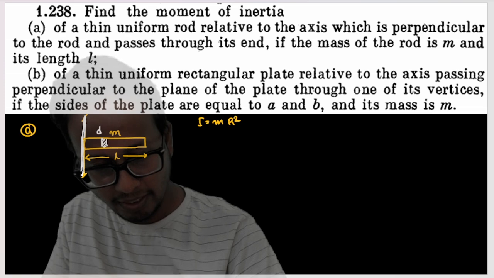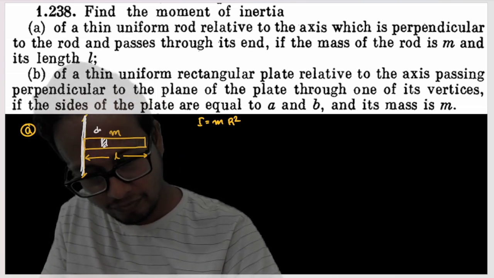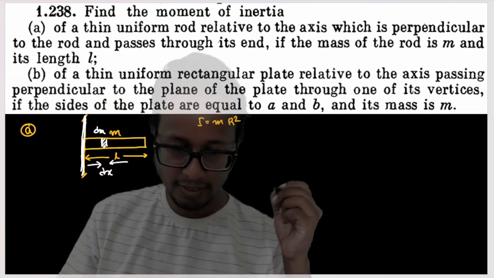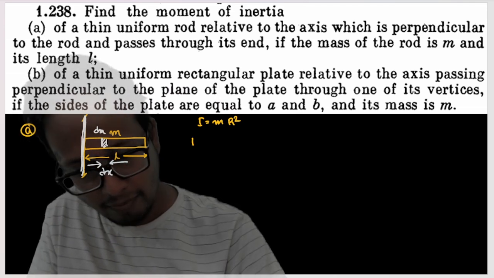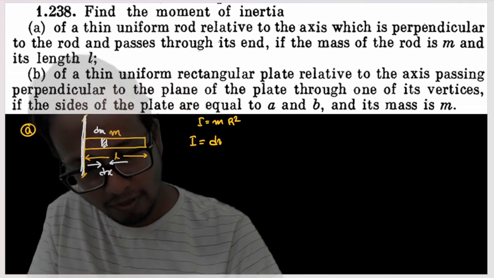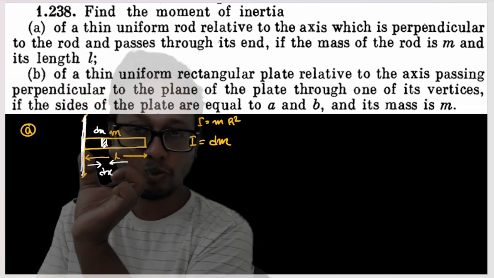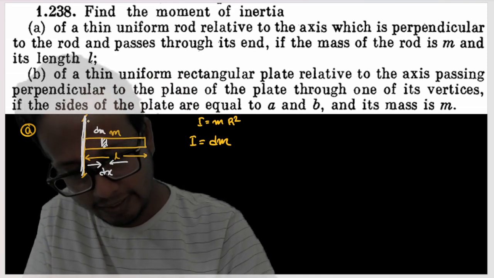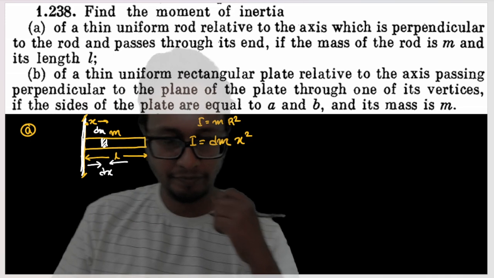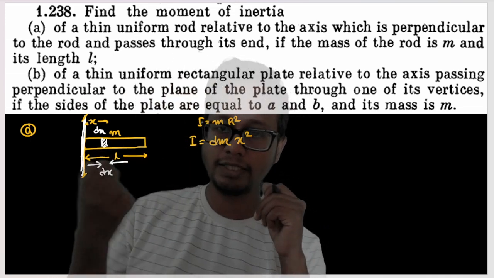Let the mass of this element be dm. The thickness of this element is nothing but dx. So the moment of inertia for this element, for this much amount of mass, this white amount of mass, into the distance of this white amount of mass from the axis, that is into x square. Understood this much? Moment of inertia is nothing but m into distance from the axis square.